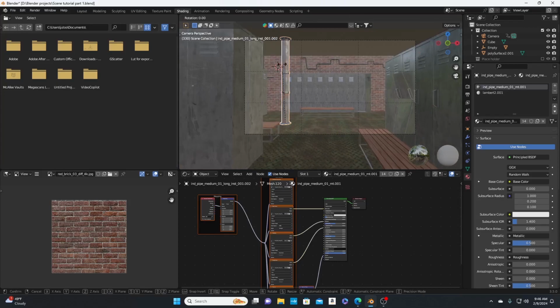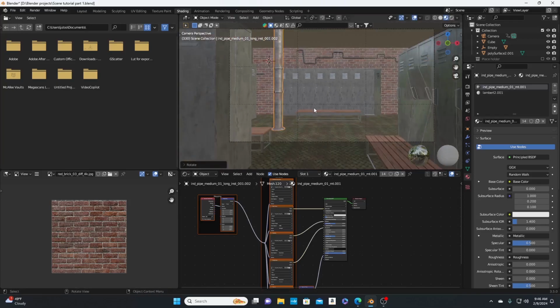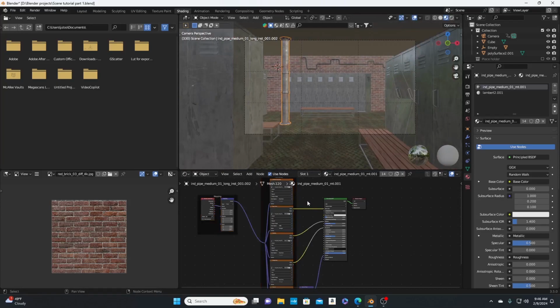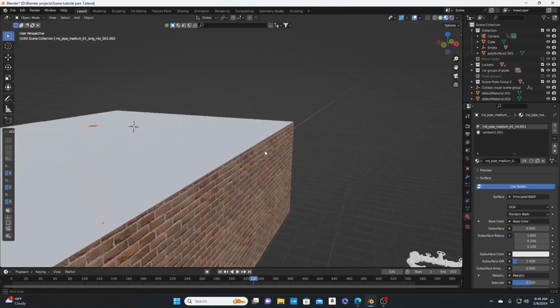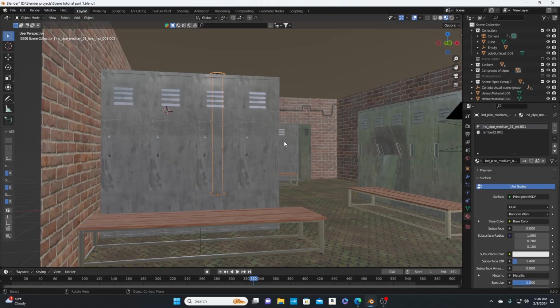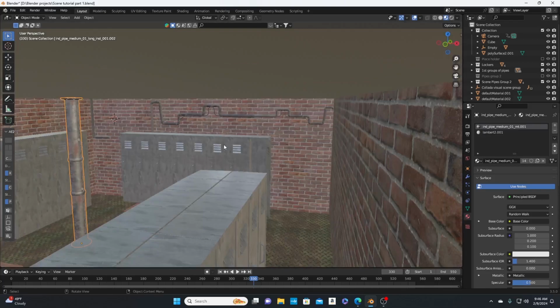I'm gonna rotate this. The reason why I'm rotating is because I don't like this little piece. I can show it a little bit like right there. So we're gonna rotate that. And this type of locker room is more like an old, busted, rookie locker room type vibes, you know?